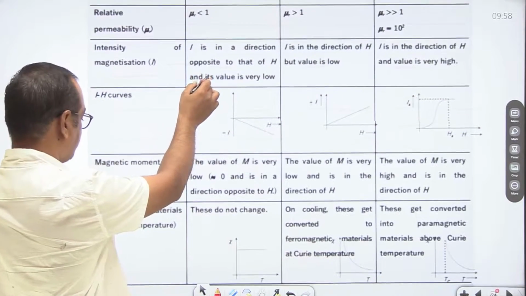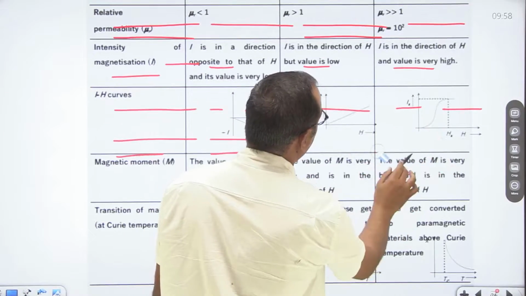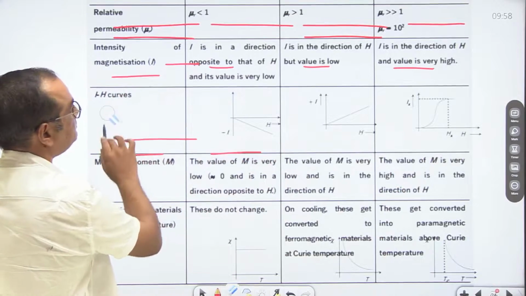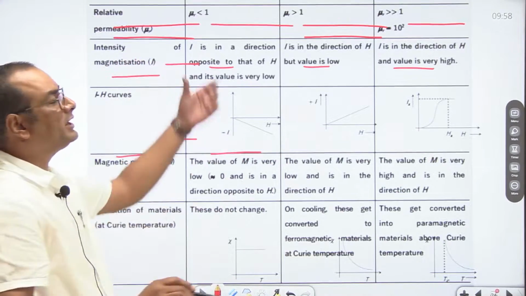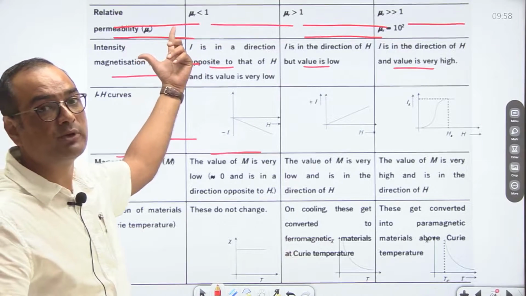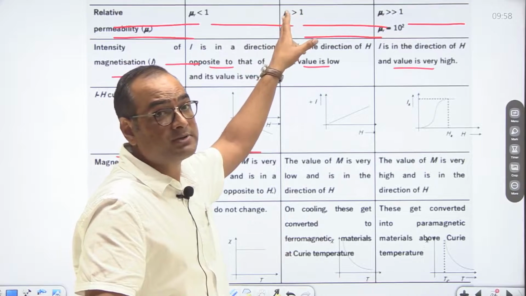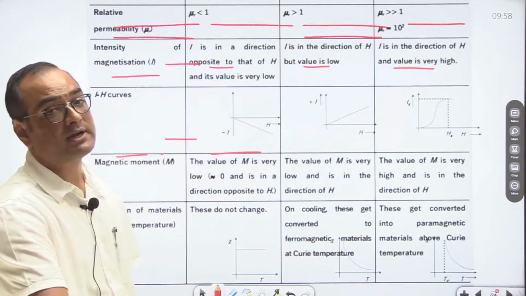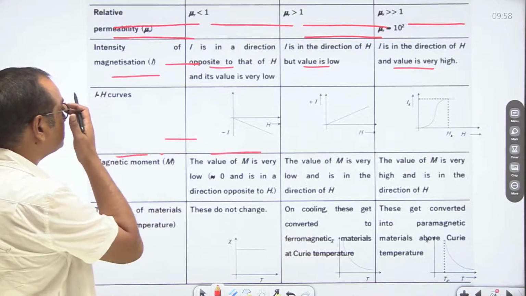Now, if we talk about relative permittivity, so relative permittivity in case of diamagnetic substances is smaller than 1. In case of paramagnetic substance it is greater than 1, and in case of ferromagnetic substances it is much greater than 1.